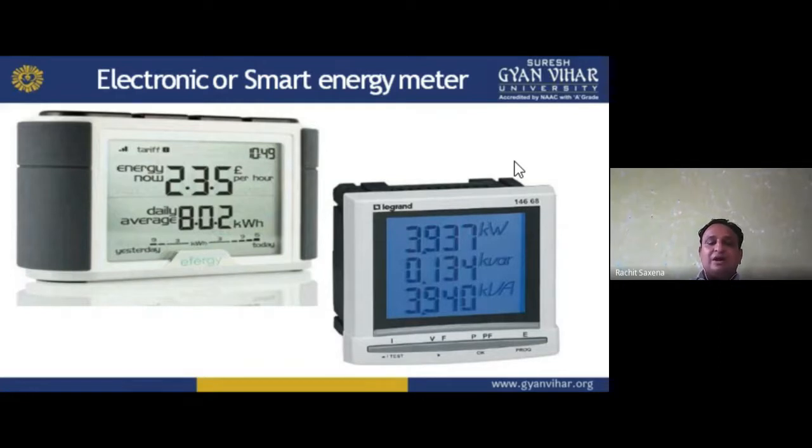Nowadays we are using smart energy meters, which connect directly with the appliances in your house. For example, a refrigerator, washing machine, RO, chimney, ducting, air cooling system, air conditioner, and television, which consume high power. So they are connected.